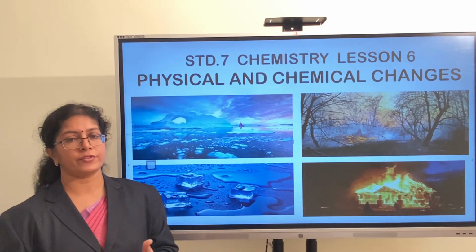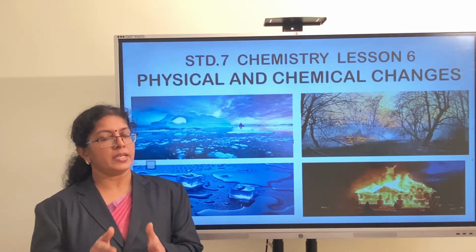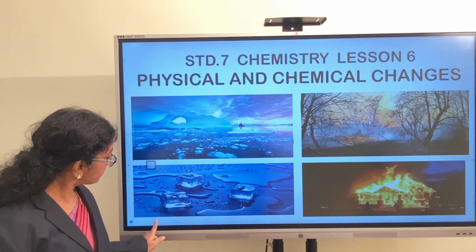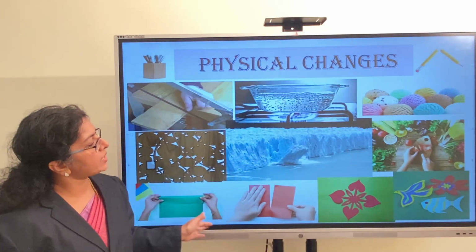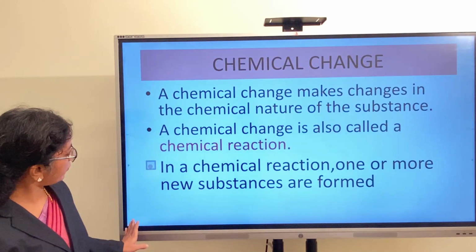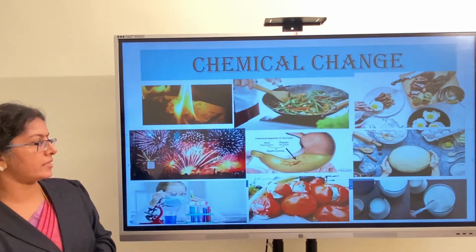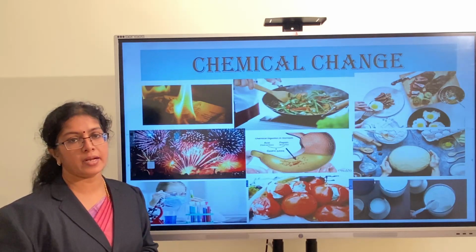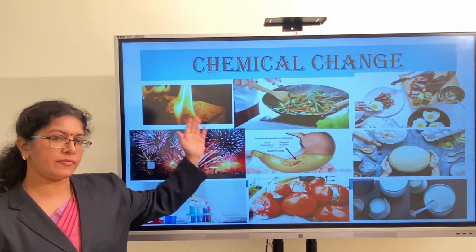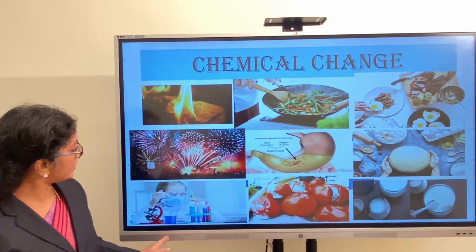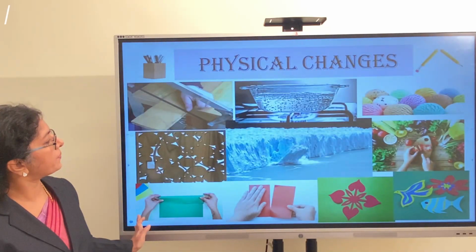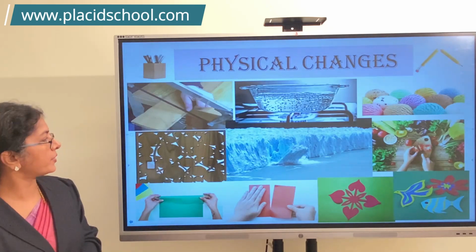Here, in these kinds of changes, we can divide these changes into two groups. In one, you are watching some of the changes we discussed, and in the next, another kind of changes are listed. We are going to learn the difference in these. They are classified in different categories. These are chemical changes and the previous ones are physical changes. So let us begin from here.